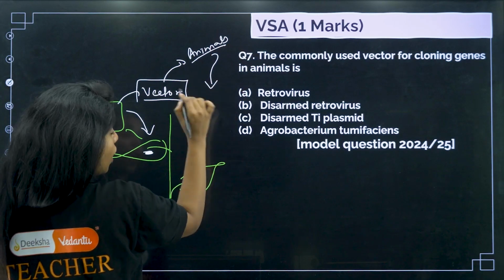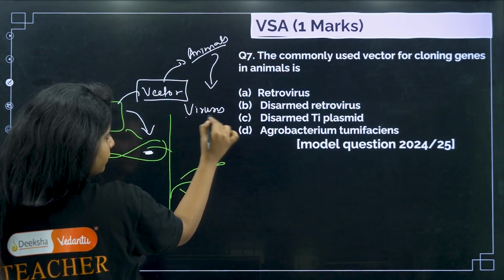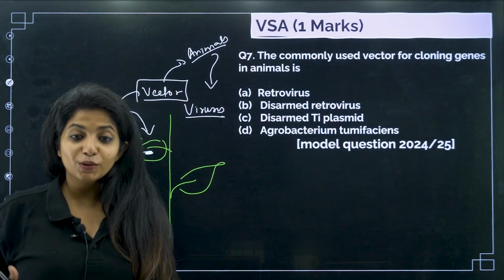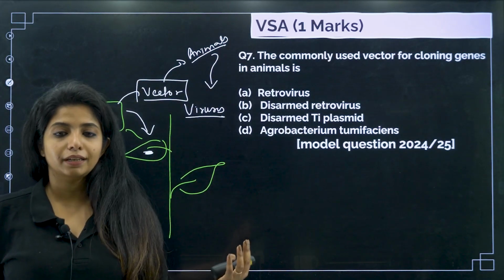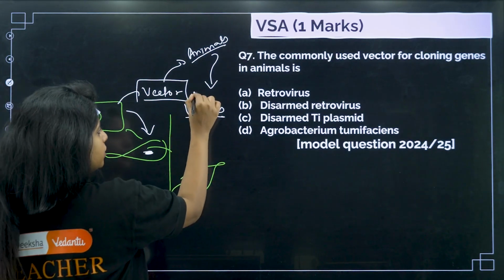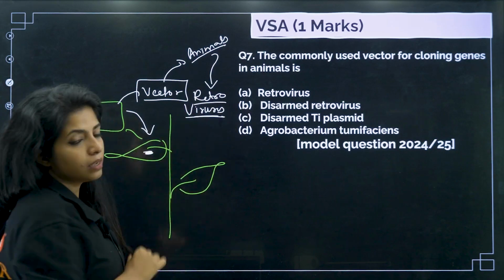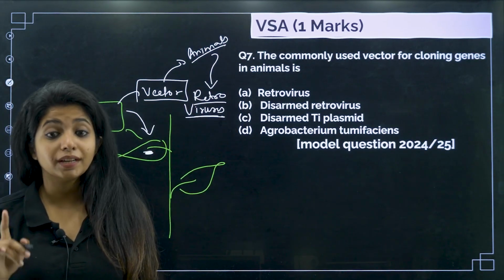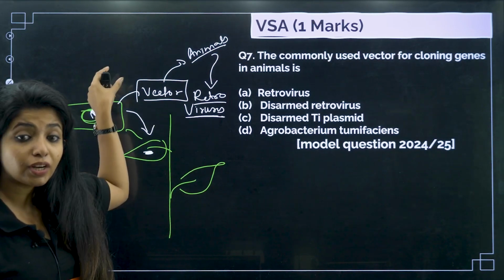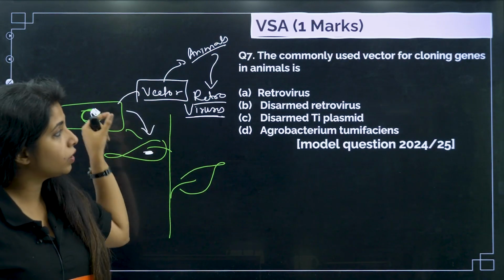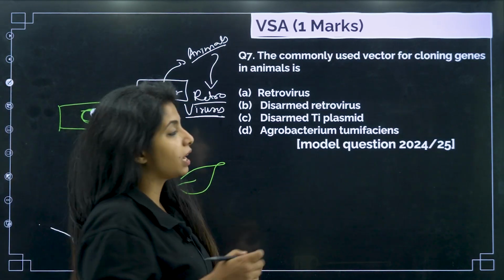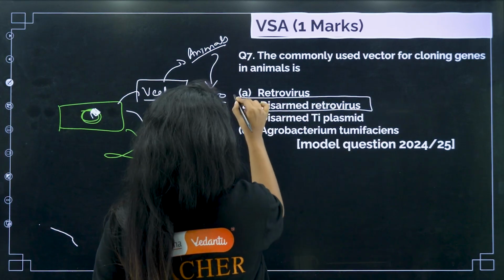In animals, the commonest vectors that you use are viruses, because they adapt to our body really well. You know coronavirus, how difficult it was to eradicate it completely. It is not completely eradicated, but still. So you can use retroviruses, which are a group of viruses, as a vector, but you have to make sure that they are disarmed. Disarmed means I am removing the genetic material which is going to cause the trouble. Similarly over here, I have to remove the content that is going to cause the trouble. So this type of retrovirus, I will call a disarmed retrovirus.